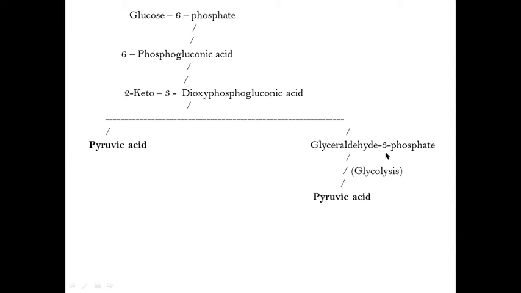Both are 3-carbon compounds. Now this glyceraldehyde 3-phosphate is converted into pyruvic acid by glycolysis, and both pyruvic acids enter into the Krebs cycle, and with the complete breakdown of pyruvic acid, it gives some amount of energy for the development of plants.